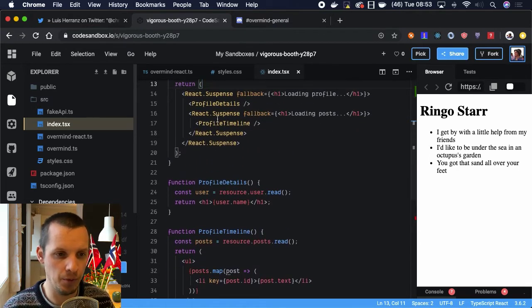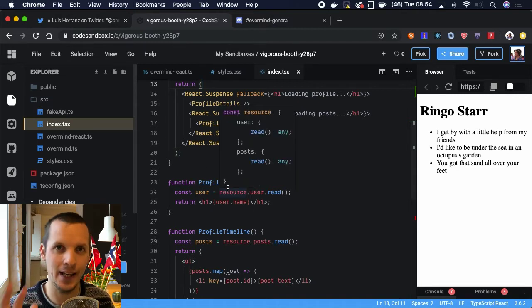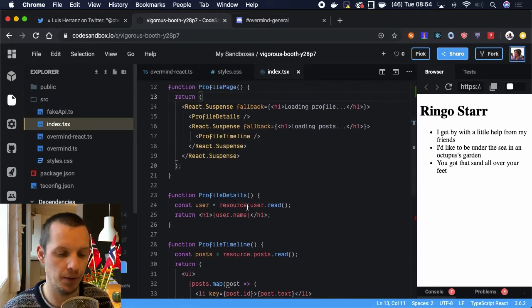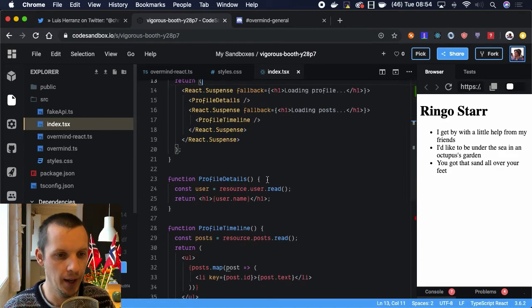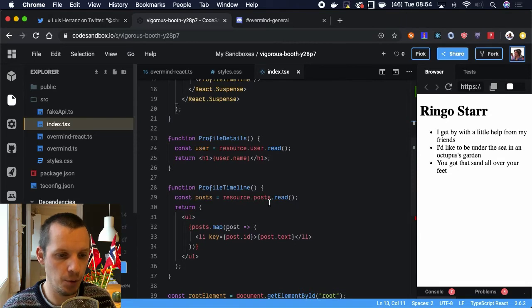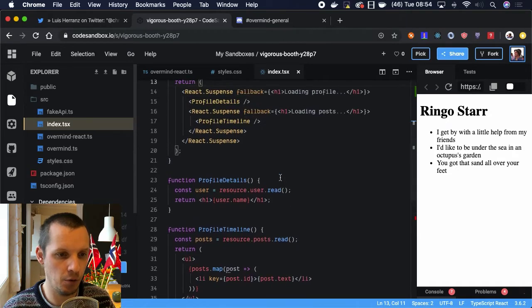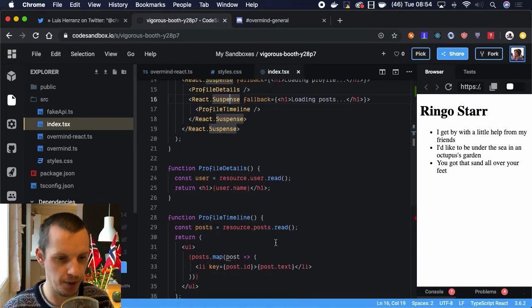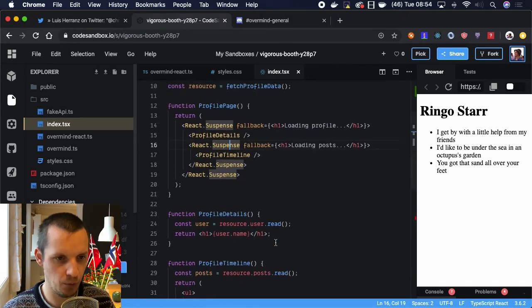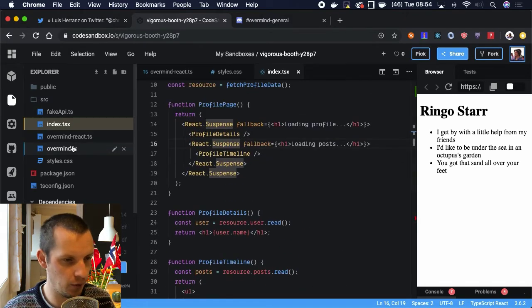Like when we render this, it doesn't move into profile details at this point. It doesn't run this code. It runs all this code, and then it starts to lazily render each component, or produce the render result, or whatever you want to call it. Anyways, it fetches the posts and does the exact same thing, only there's a nested suspense that will take hold of this suspense promise. Cool.